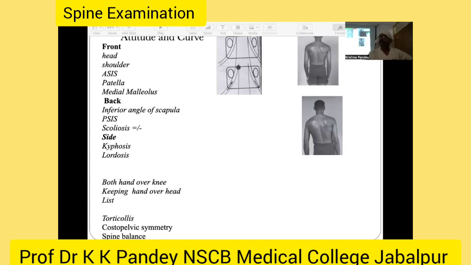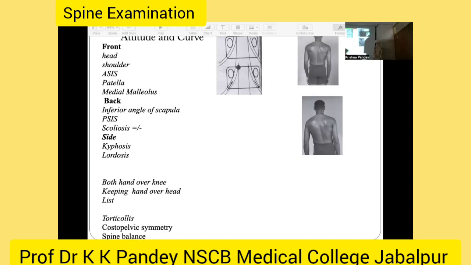In cases of flat back syndrome, there is an absence of lordosis of the lumbar spine. And in cases of Pott's spine, there may be an aggravated kyphotic deformity over the spine. If there is a fixation of the spine, there is a loss of kyphosis. And there is some attitude like the Pott's spine child, the Pott's spine patient sometimes comes to your OPD keeping both hands over the knee joint.